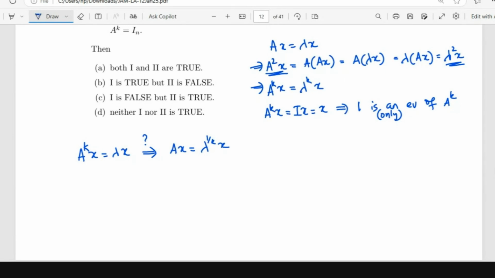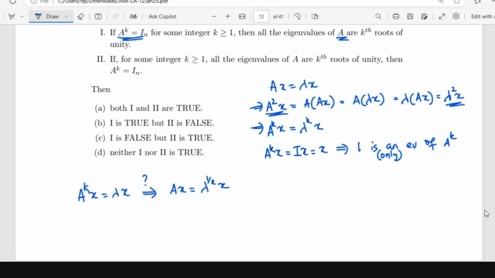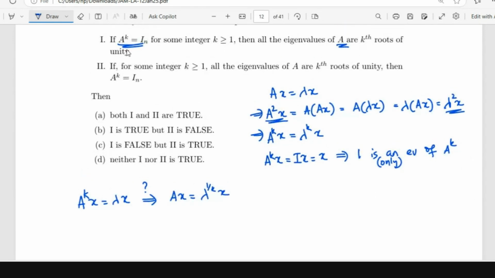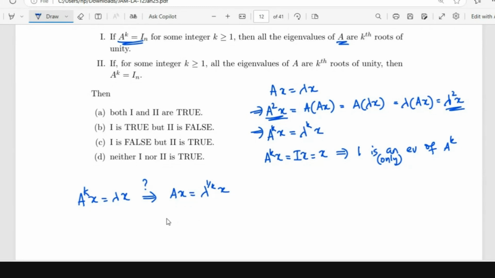Yes, this is true if A is invertible, I think. Okay, A is invertible in this case. A power K is identity, then A is invertible. Okay, so yes, we can go back actually. A power K is identity, then all the eigenvalues of A are the kth roots of identity. In fact, you can check this way, right? To check A implies B, you can also check not B implies not A, the contrapositive statement. You can check that way and you can tell that this is actually true.